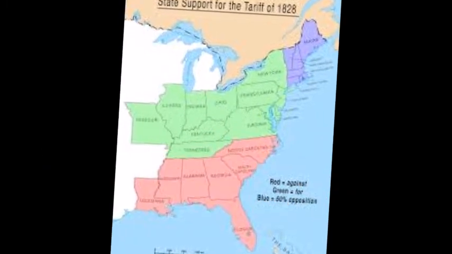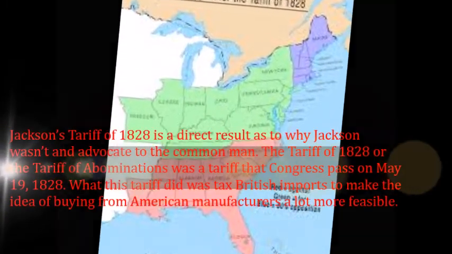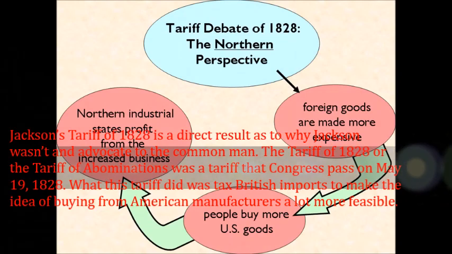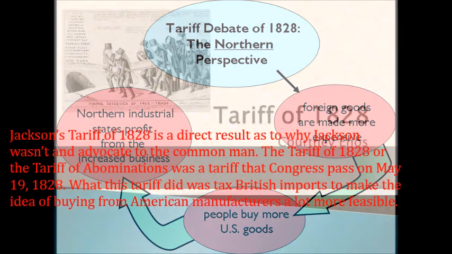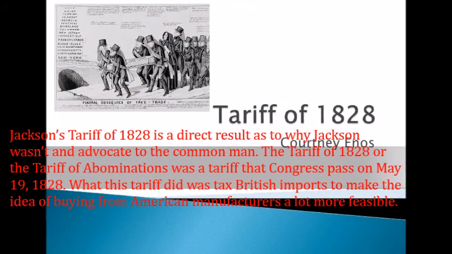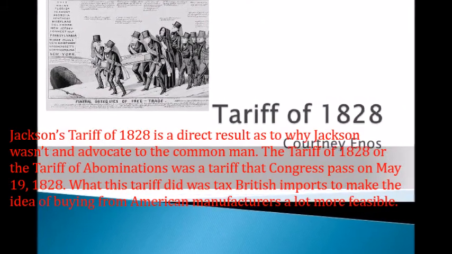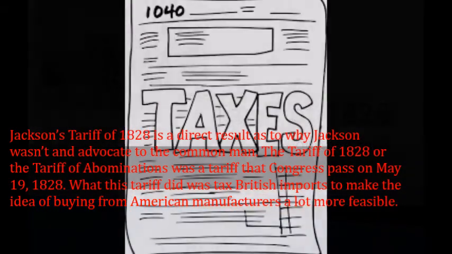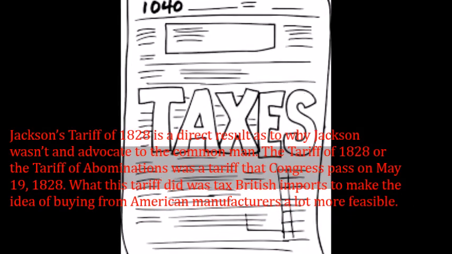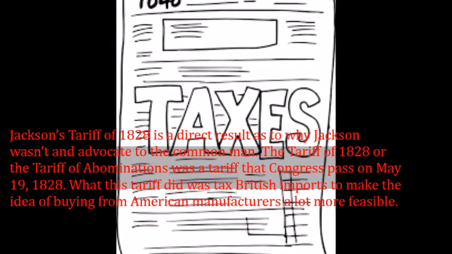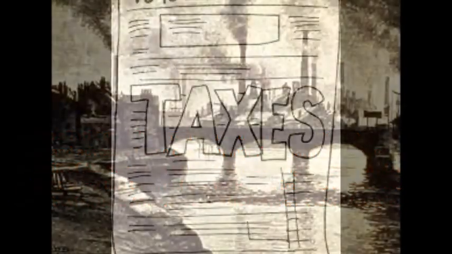Jackson's Tariff of 1828 is a direct result as to why Jackson wasn't an advocate to the common man. The Tariff of 1828, or the Tariff of Abominations, was a tariff that Congress passed on May 19, 1828. What this tariff did was tax British imports to make the idea of buying from American manufacturers a lot more feasible. They put it into place to protect the industry of the northern parts of the United States.